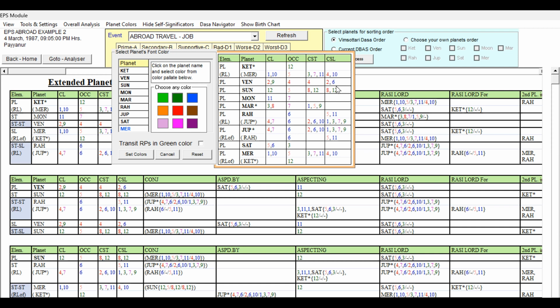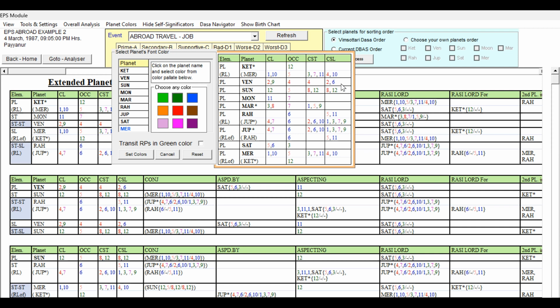So what I'm trying to say, just looking at that 4 and 2, we cannot say it is unfavorable, but it is having non-supportive houses. But being the second lord occupying the 4th, it's supportive for the second house matters, but it is not strongly favorable for the abroad travel also, we can say that. But ninth lord, it is good. Being the ninth lord, having these houses and also second to sixth sublord, it is supportive. 9 is moving toward this.